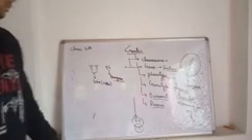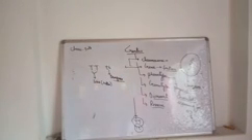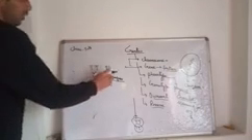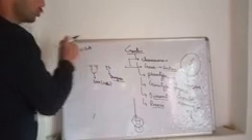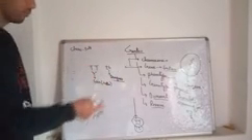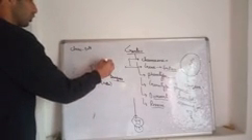Now listen here. Suppose we are going to cross these two plants.